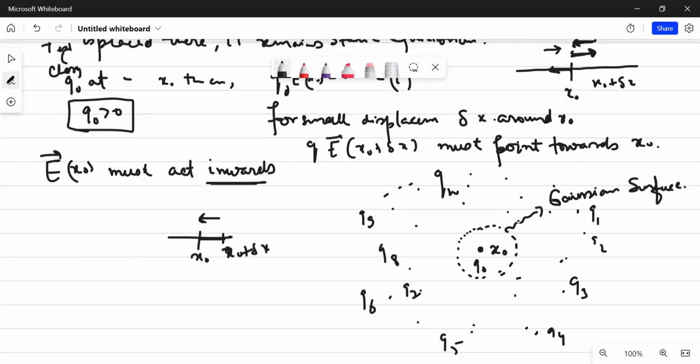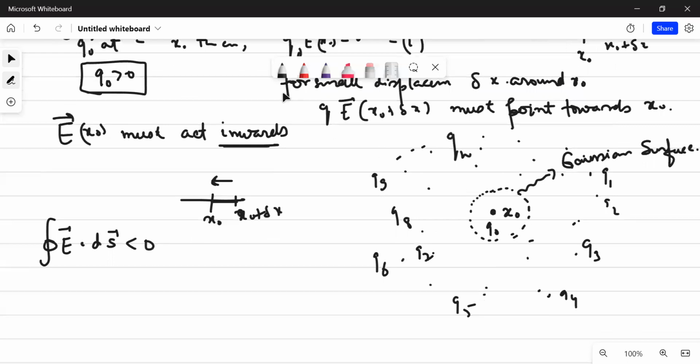So what does it imply? It implies that if I make this kind of Gaussian surface, my integral of E vector dot dS vector must be less than 0. Why less than 0? Because your electric field is inward, your dS is outward, so E dot dS will be negative. And also understand, for this Gaussian surface, this can be written as the integral of del dot E vector d tau over the volume V. So if the volume of the Gaussian surface is V, bounded by surface S, then by the Gauss divergence theorem this will be equal to the net charge enclosed divided by epsilon naught. And if that is the case, then the net charge enclosed divided by epsilon naught should be less than 0.